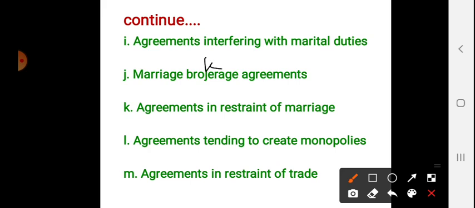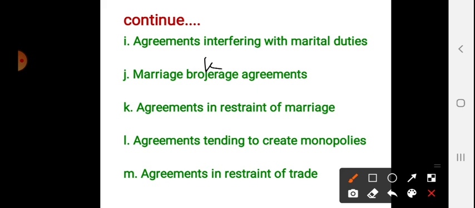Agreement in restraint of marriage is nothing but an agreement which restrains any person, other than a minor, from marrying at all or from marrying a particular person. Any agreement stopping marriages, or stopping a particular person from marrying another person, is opposite to public policy.